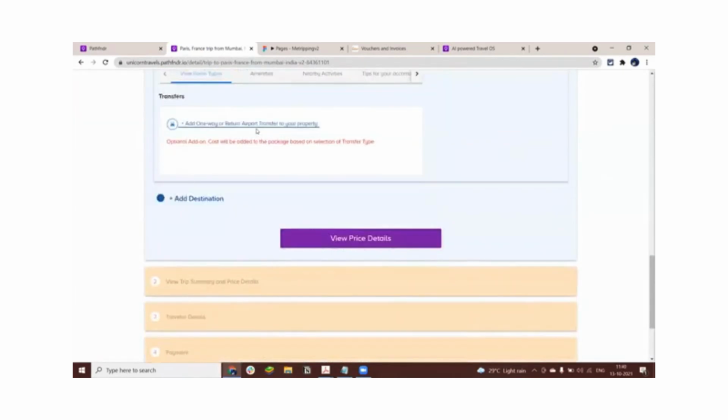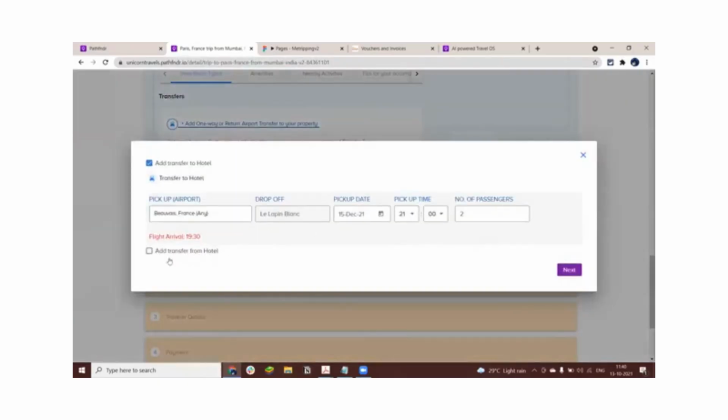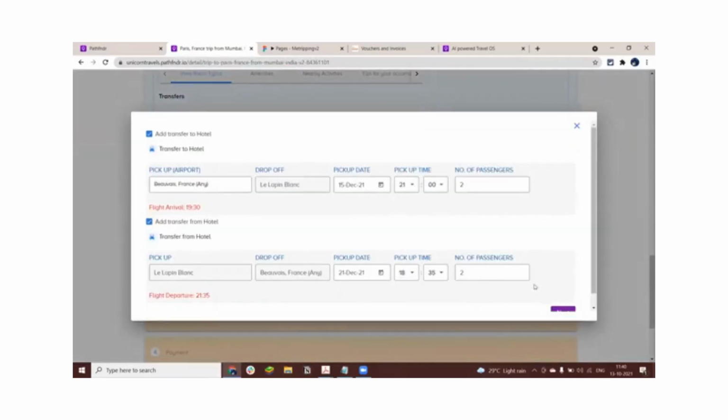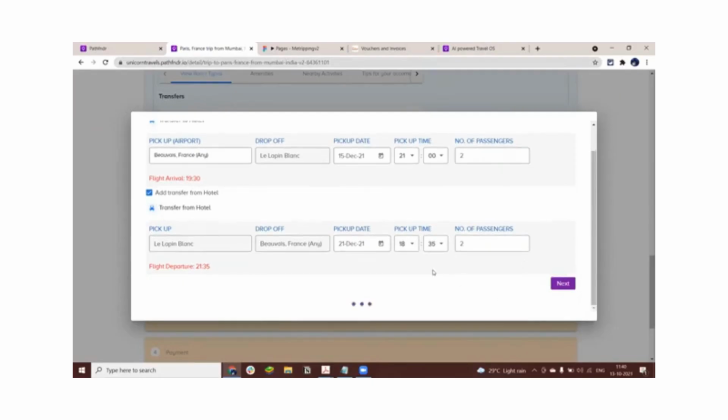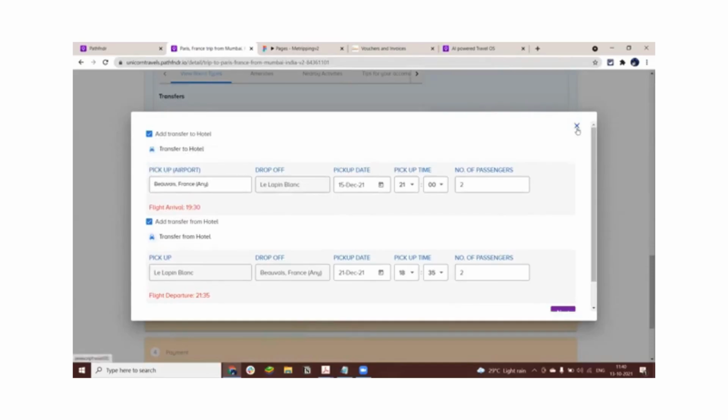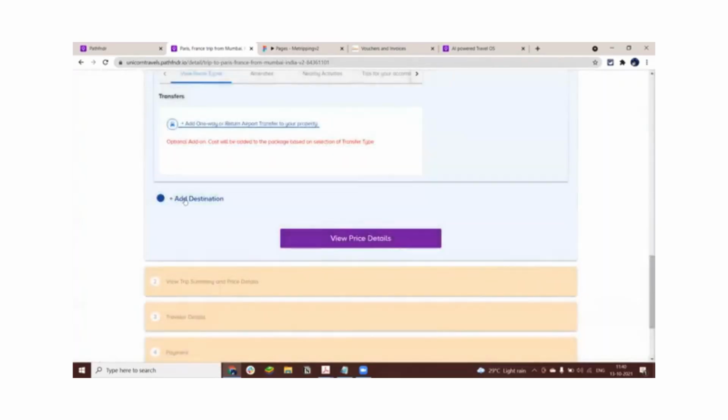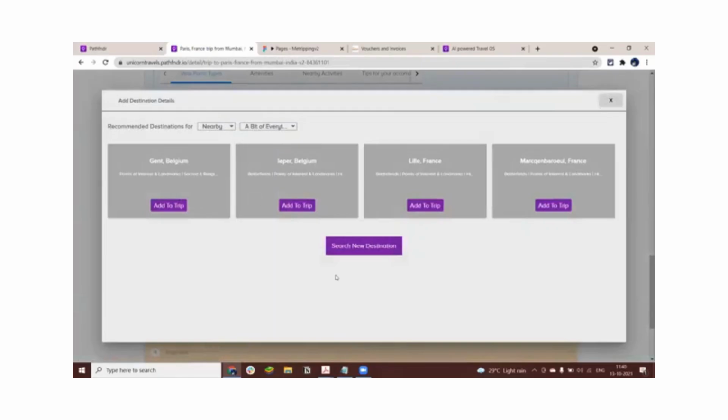Similarly, I have the ability to add the return airport transfers from here. The system already picks the most suitable time for my arrival pickup as per my flight timings, and the departure pickup for my departure flight timings. And then it recommends a bunch of all the SIC transfers and the private transfers which Paris has to offer. From here, I can select it and go about doing my job. It is also very handy in creating a multi-city itinerary.